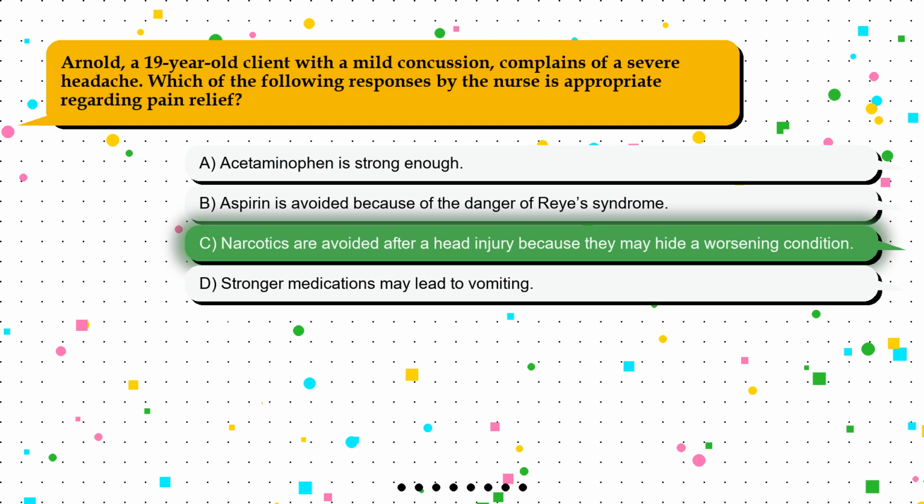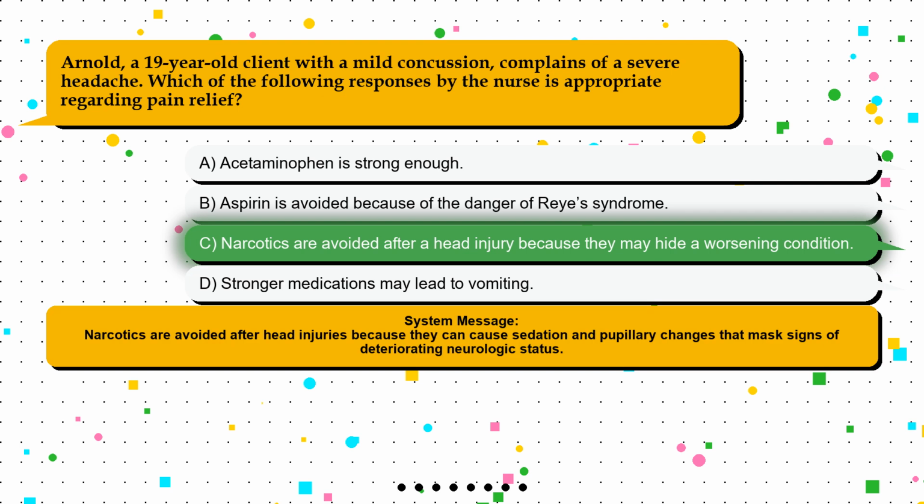The correct answer is option C. Narcotics are avoided after a head injury because they may hide a worsening condition. Narcotics are avoided after head injuries because they can cause sedation and pupillary changes that mask signs of deteriorating neurologic status.